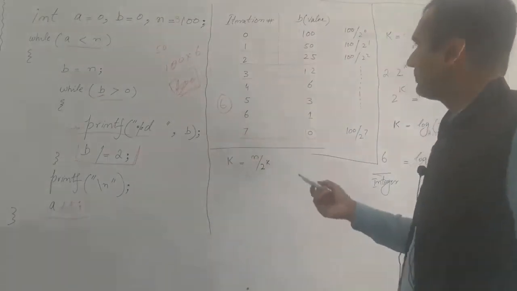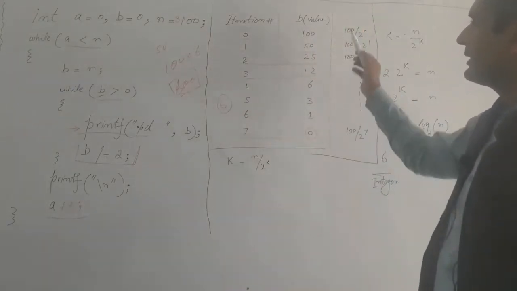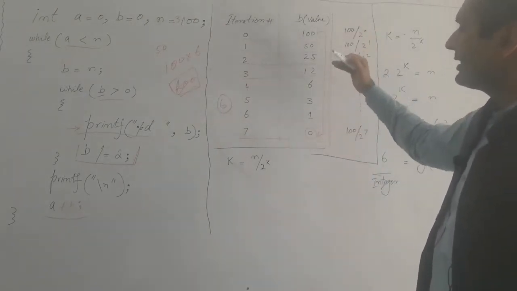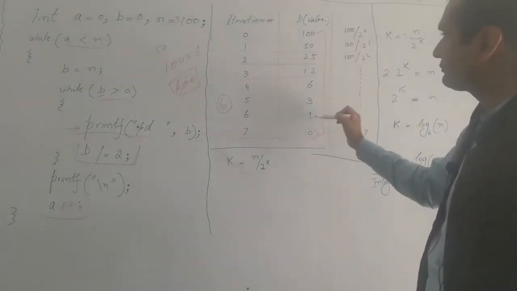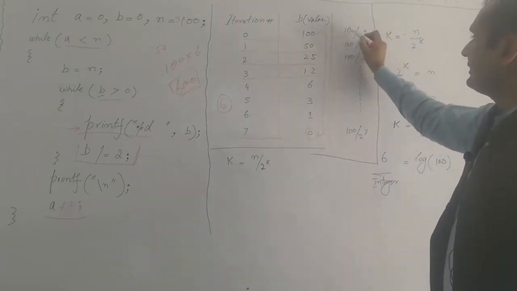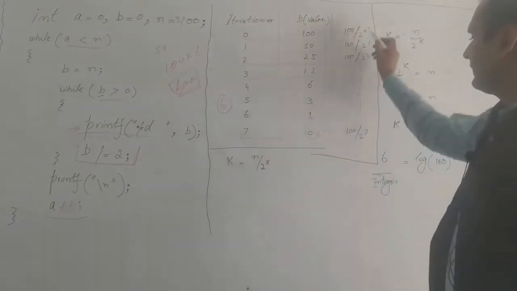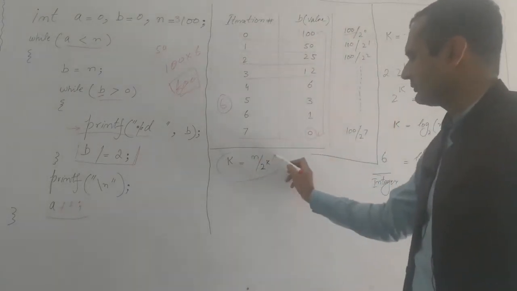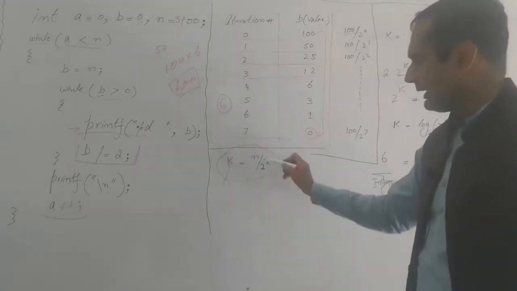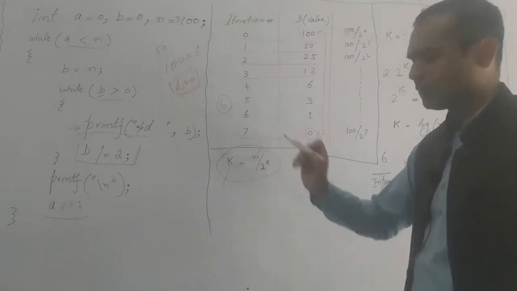How will you do it? Consider the values of b coming from the top and approaching 0. What are the steps? The steps are division by 2. I have derived the formula: if the value of n is 100, then 100 is divided by 2 raised to the power of the iteration number. You can say this is the general formula. This is the index of the iteration, and this is the value of n, divided by 2 raised to the power of the iteration number.